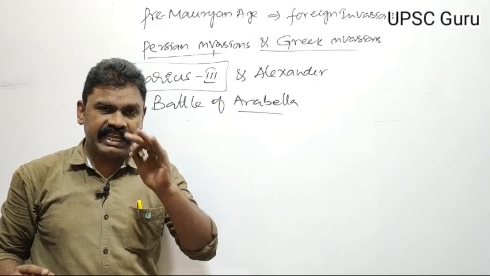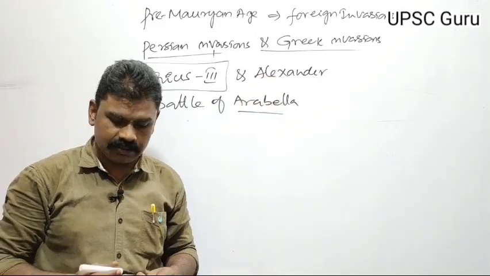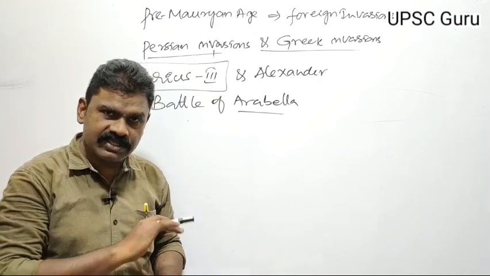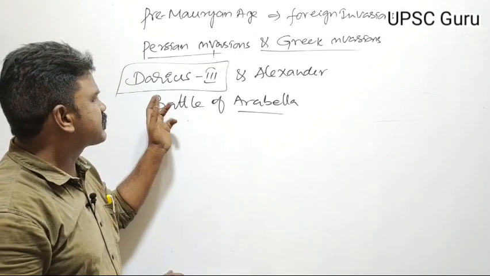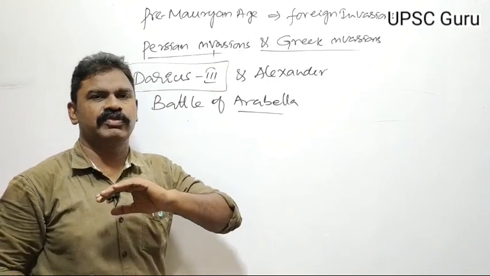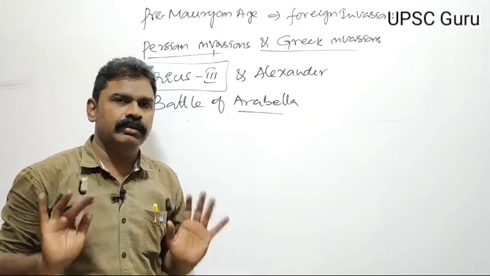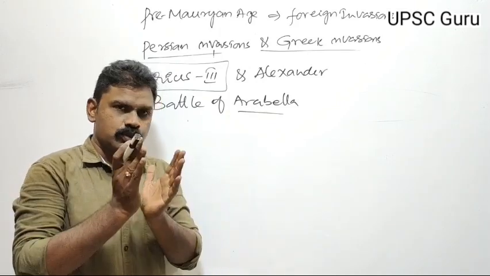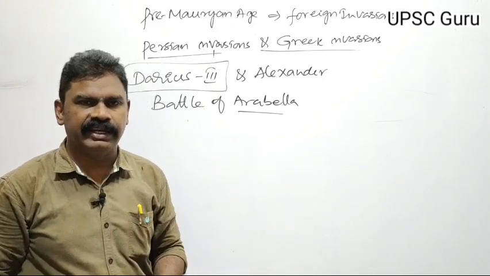The great Persian Empire fell under the control of Alexander. The Persian Empire declined and disintegrated, the great Persian Empire in the history of the world. So by this the Persian Empire ended. The Persians were the first foreign rulers to invade India.